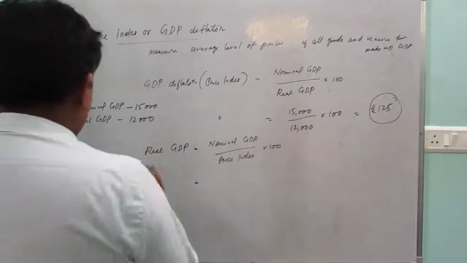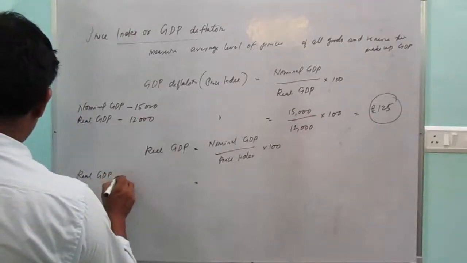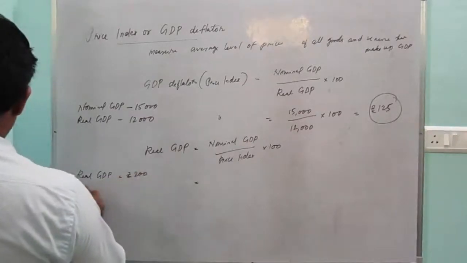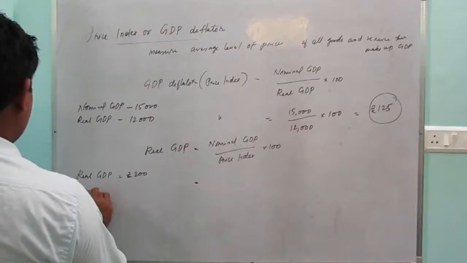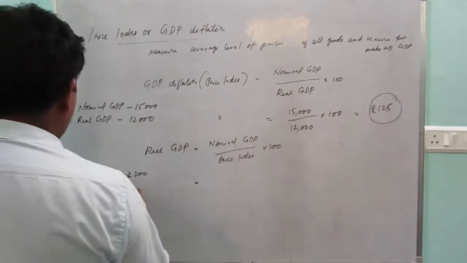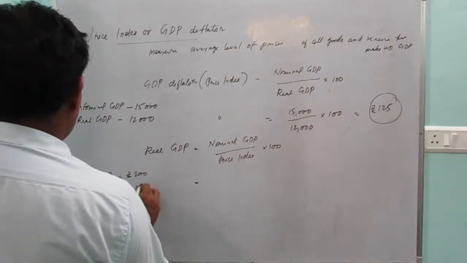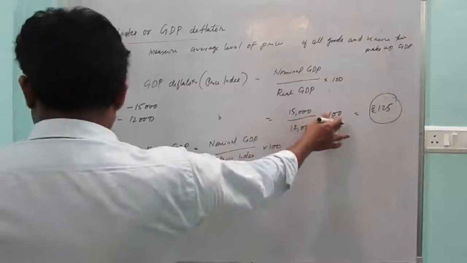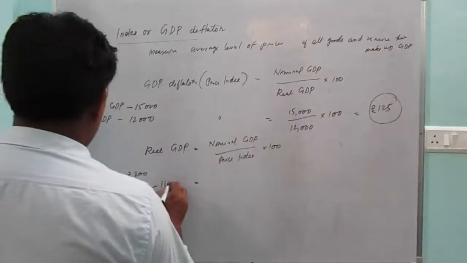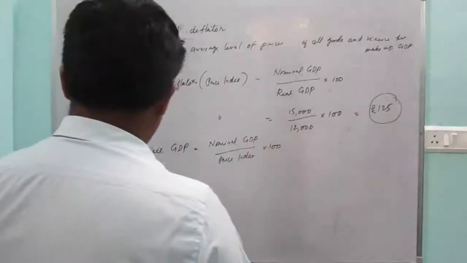Real GDP is rupees 200, price index with the base 100 is 110. Find nominal GDP.